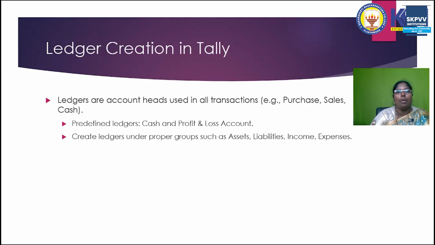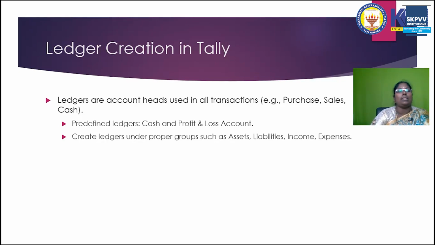If you want to create 1, 2 or 3, create them directly from the single ledger option. If you want to create many items, easily create them from the multiple ledger creation option. At a time you can create hundreds or thousands of ledgers, so it is very easy as well as time saving.